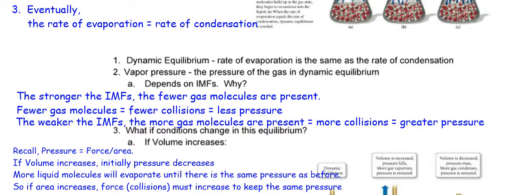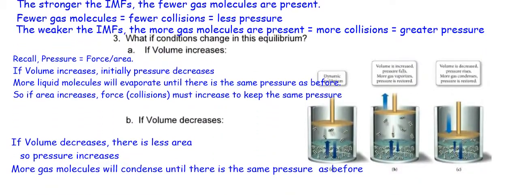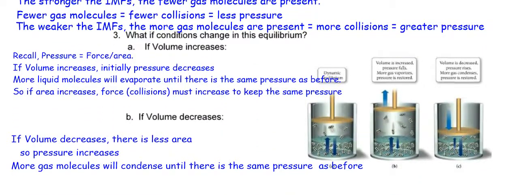And well, guess what? If volume decreases, it's the opposite. If volume goes down, there is less area, so pressure will increase initially. So more gas molecules will recondense until there's the same pressure as before. And so that's what these pictures here are showing you. If I just keep this steady, we're going to have the same number of molecules as before. But what if I open up this?